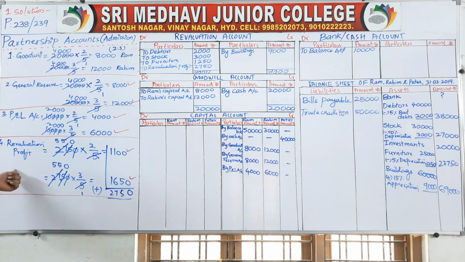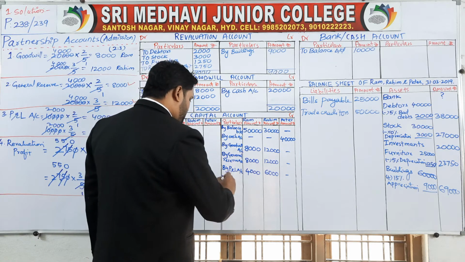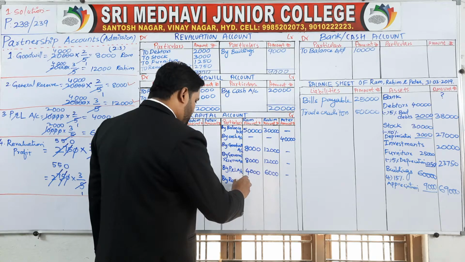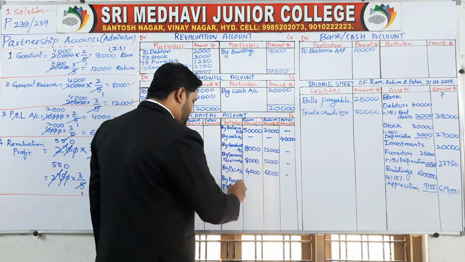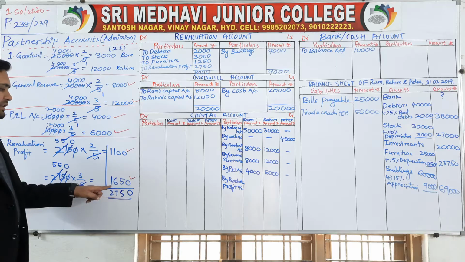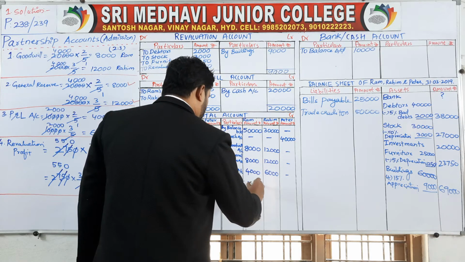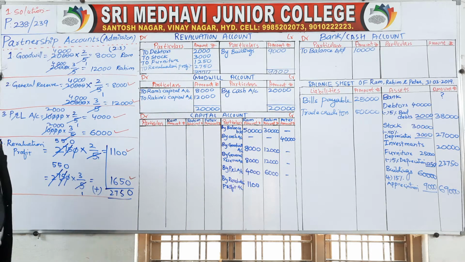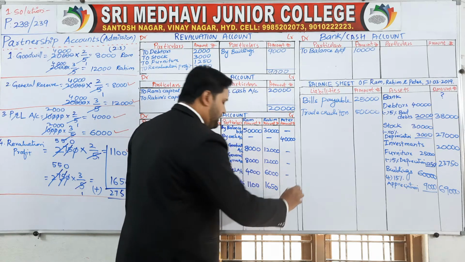Is there anything else? Yes, revaluation profit is there. Number 4. By revaluation account, revaluation profit you can say, or you can say revaluation account. How much? 1,100 to Ram, 1,650 to Rahim, dash.